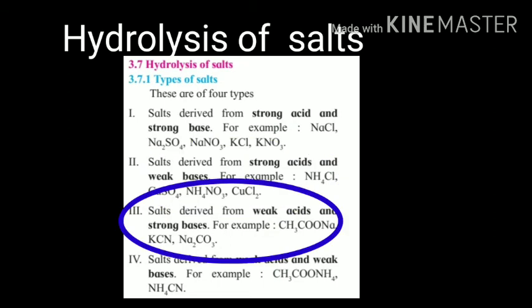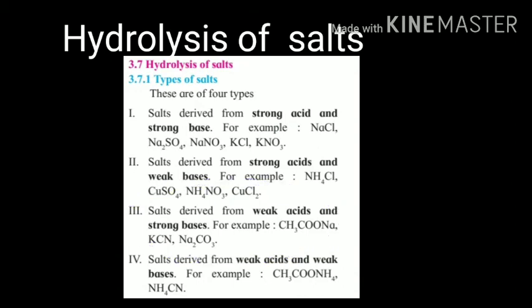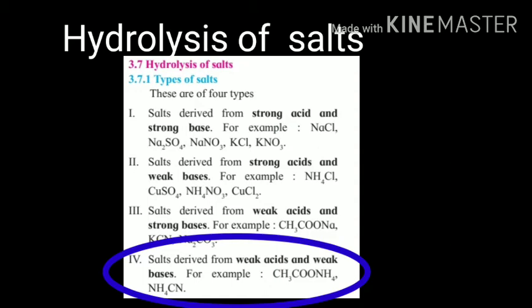The next salts are derived from weak acids and strong base. So now you have to take an acid which is weak and a base which is strong, and the salts which are produced are sodium acetate, potassium cyanide and sodium carbonate. The last ones are the salts which are derived from weak acids and weak bases. Now the acid and the base that you take are both weak, and the salts which are produced are ammonium acetate and ammonium cyanide respectively.